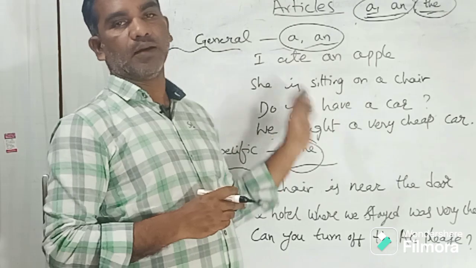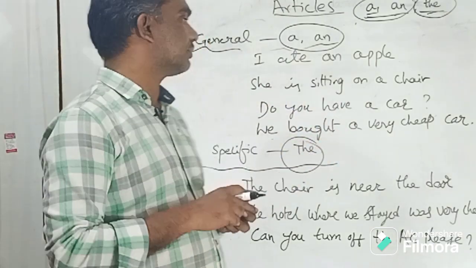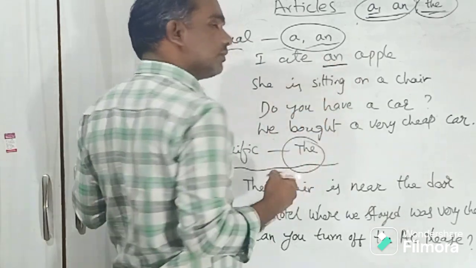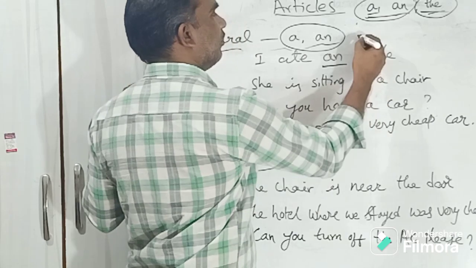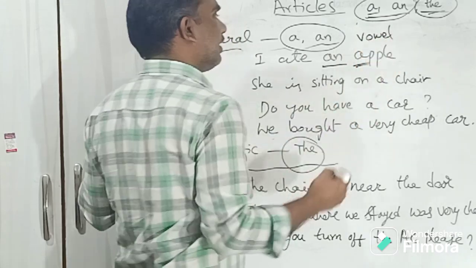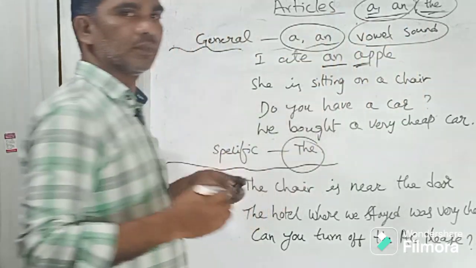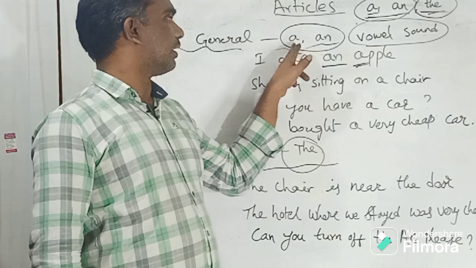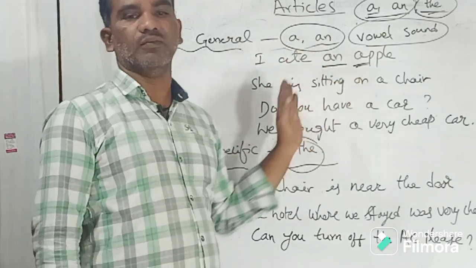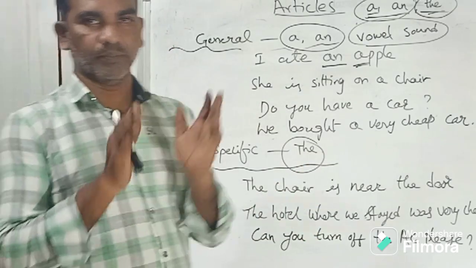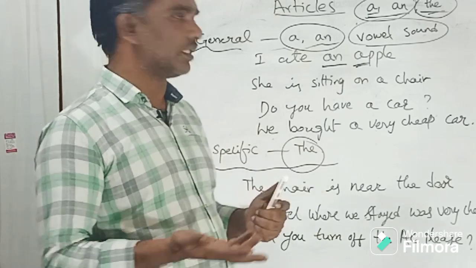Let's look at the examples. I ate an apple this morning. So this morning I ate an apple, right? An apple, do you know the reason? An apple, this is a vowel sound. The beginning sound is a vowel sound. So these articles a and an, we use based on the sound that the words have, the initial sound, the beginning sound. Let's look at other examples so that you can clearly understand.